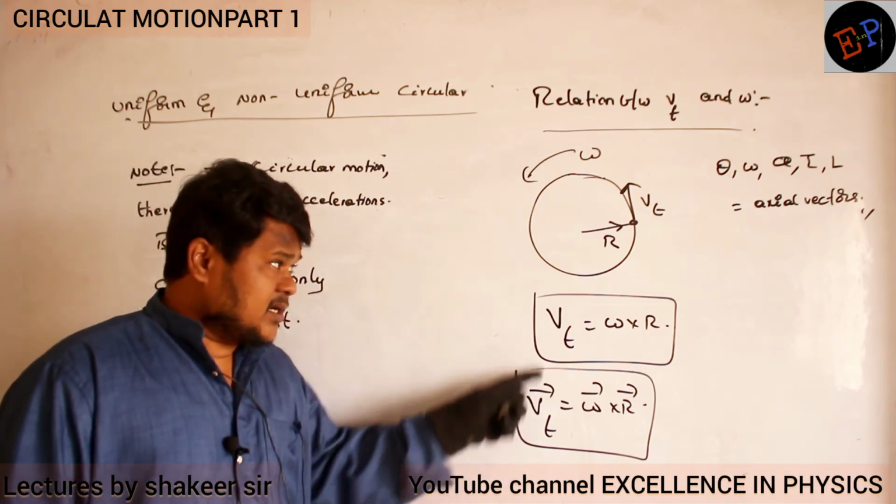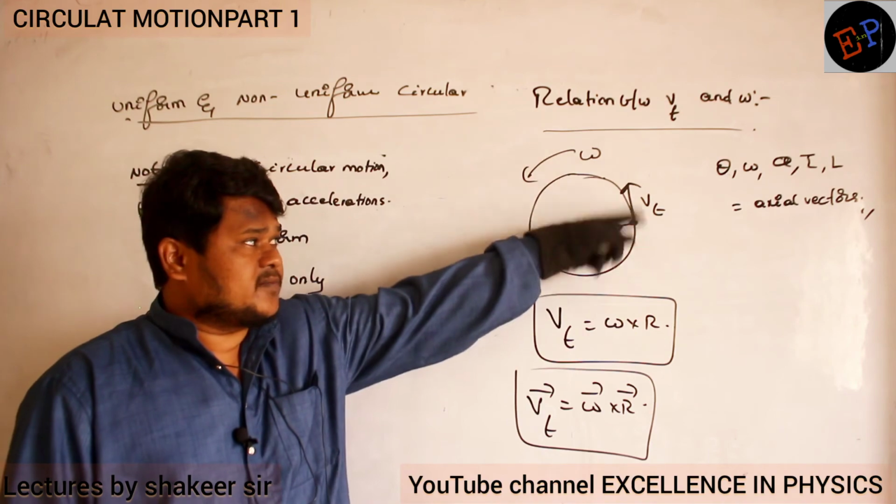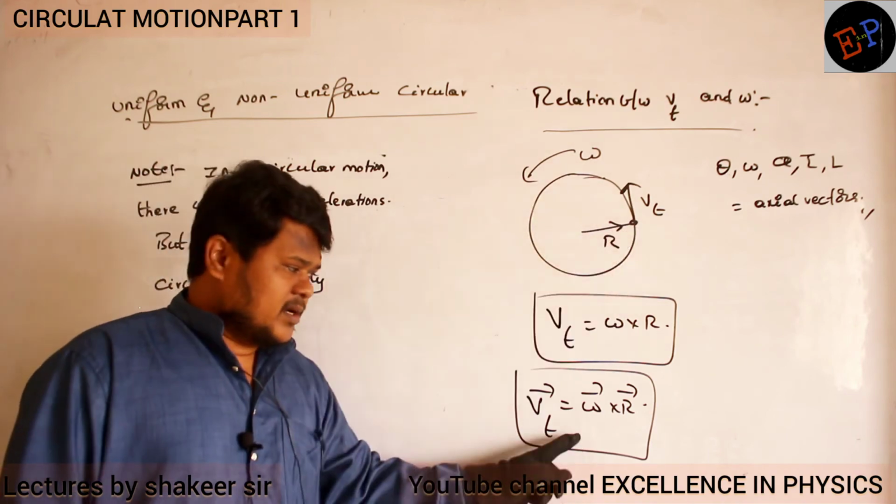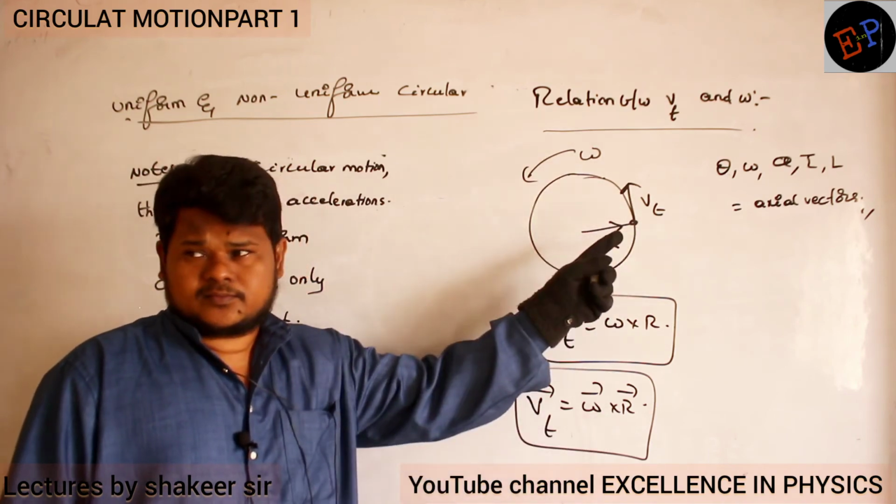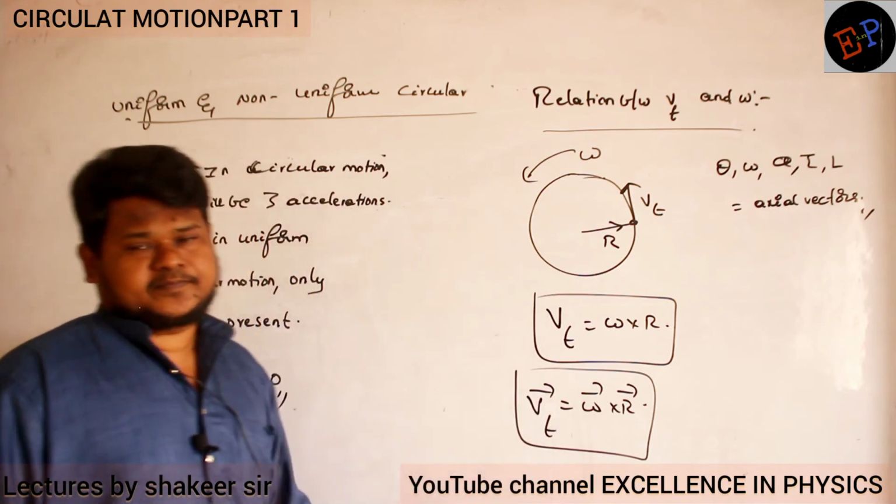So we have written the direction of V tangential. This is the direction of tangential velocity at this point. The radius vector direction I have also written. Now what is the direction of omega?